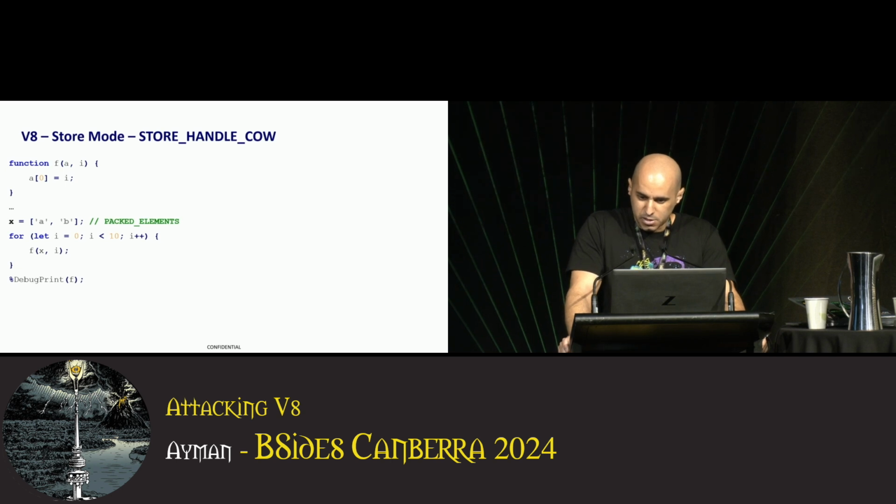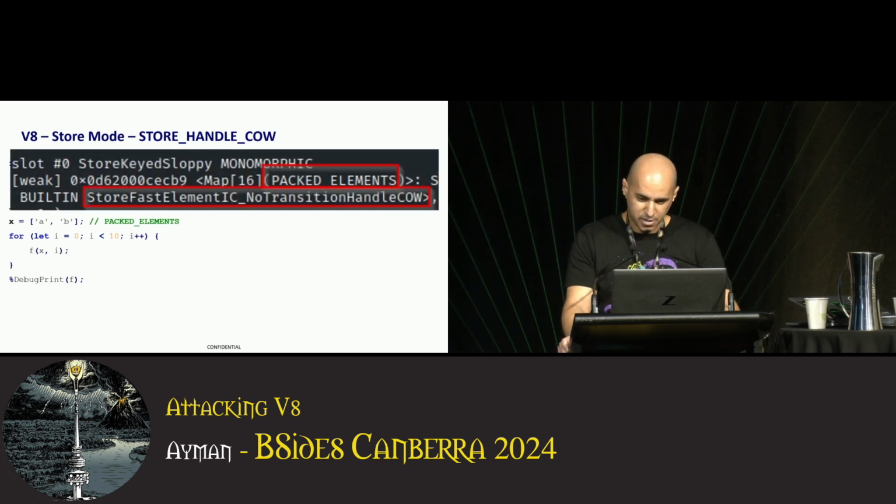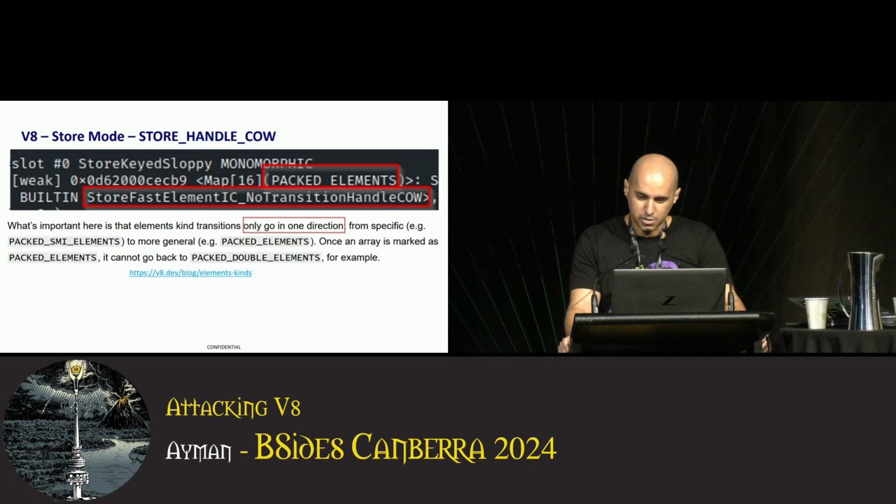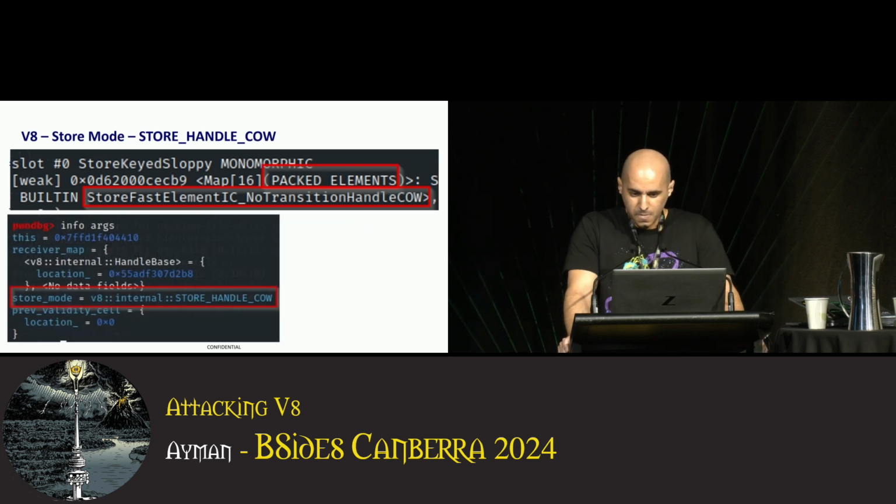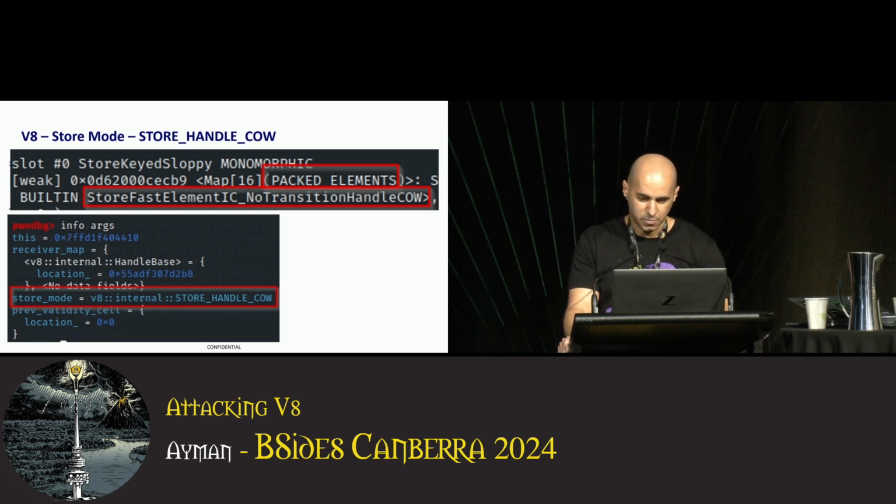We keep calling this function, changing its content further to characters or strings. This data cannot be represented by either SMI or doubles. So the array transitions into packed elements, which is the most generic elements kind that can handle values other than SMI or doubles. Throughout this script, the array has transitioned from the specific integer SMI to the most generic elements kind. Such transitions can only go in one direction, from a specific elements kind to a more generic one. It does not transition back to the specific kind, like integers, again. So this time we get this store mode that says no transition, indicating that the array object we're storing into is not going to transition to a different shape.